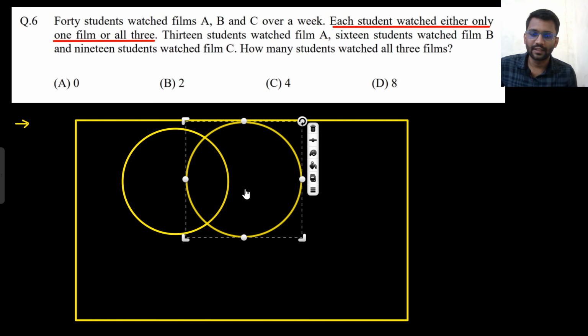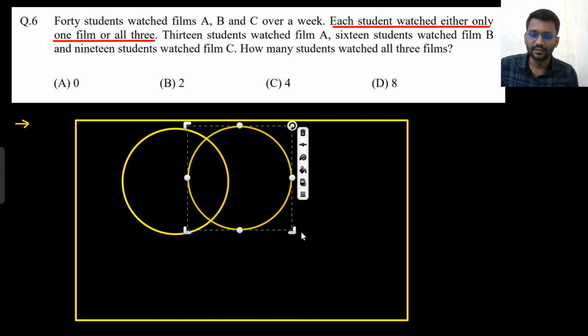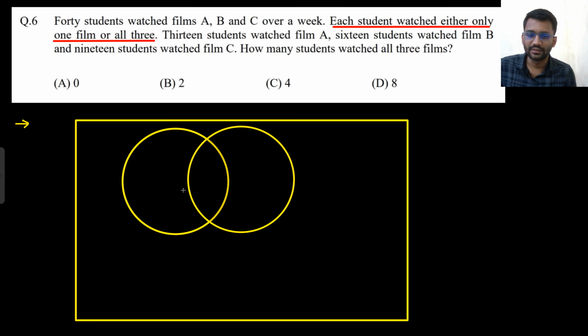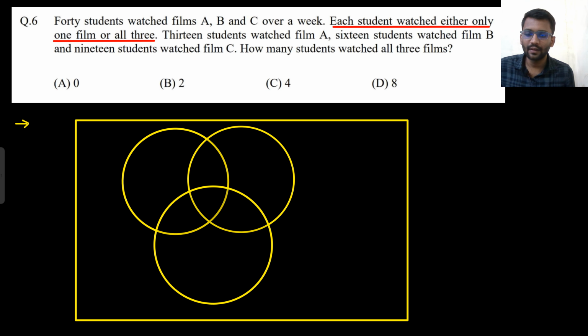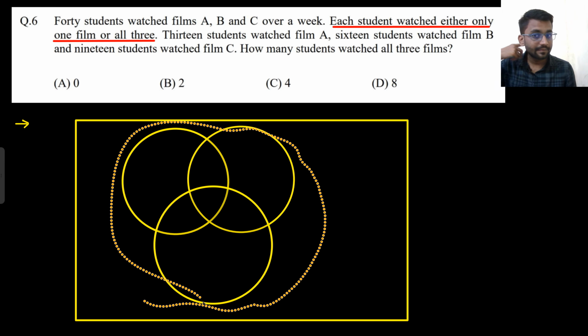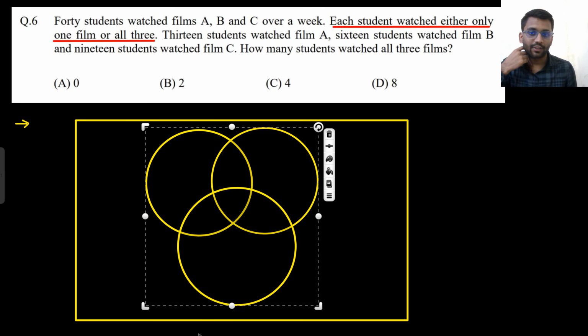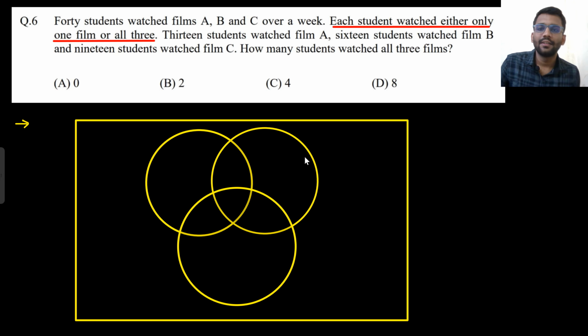So 3 blocks are there, A, B and C. We will make all these 3 blocks. Total 40 students are there. Now they are saying that 13 students watched film A. So if I am writing 13 students watched film A, that means this would be there, this would be there, this would be there. Let's call this one as A, this one as B, this one as C.